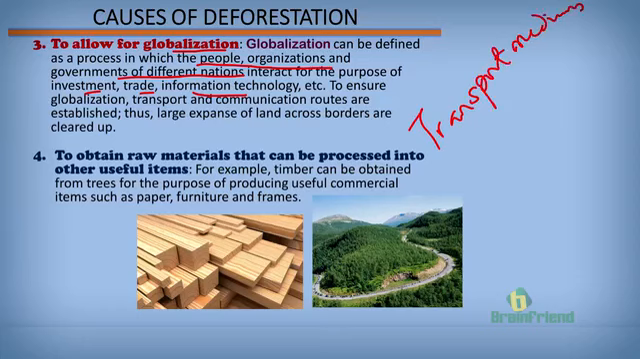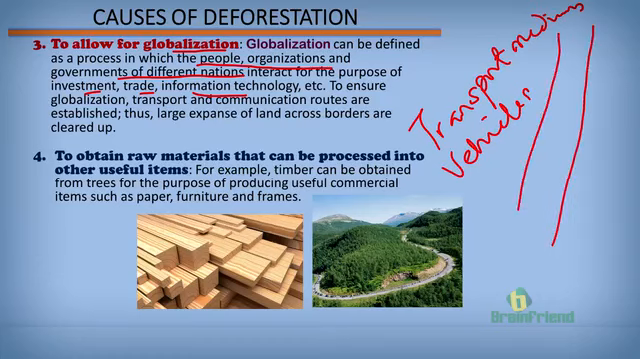Let's take, for instance, vehicles. For these vehicles, we need a roadway. Now, to achieve this, land areas are cleared. For instance, we see this roadway. So many trees were felled to be able to build this road.